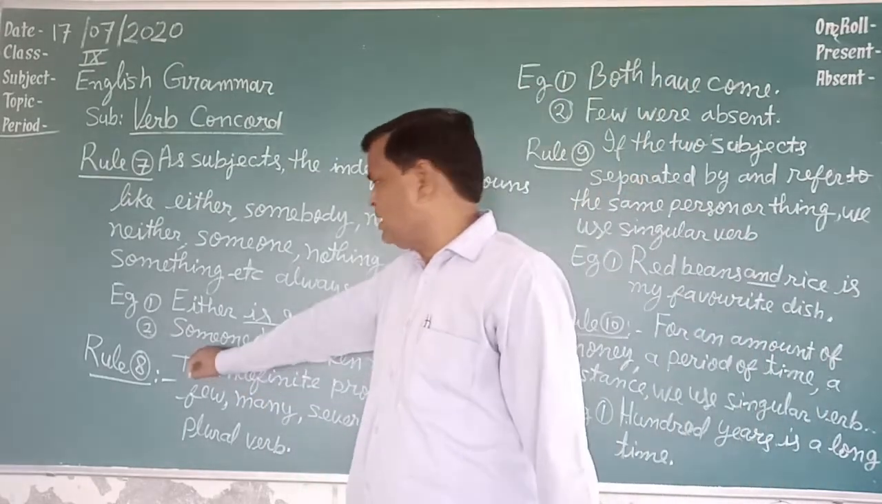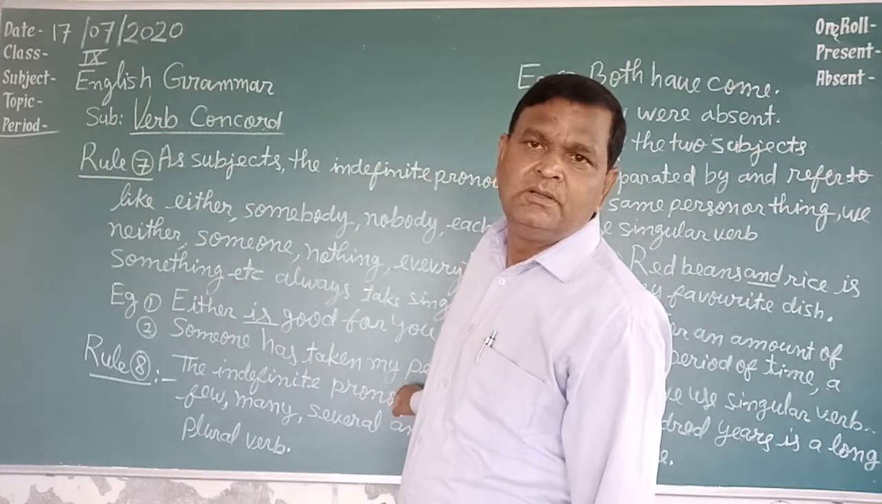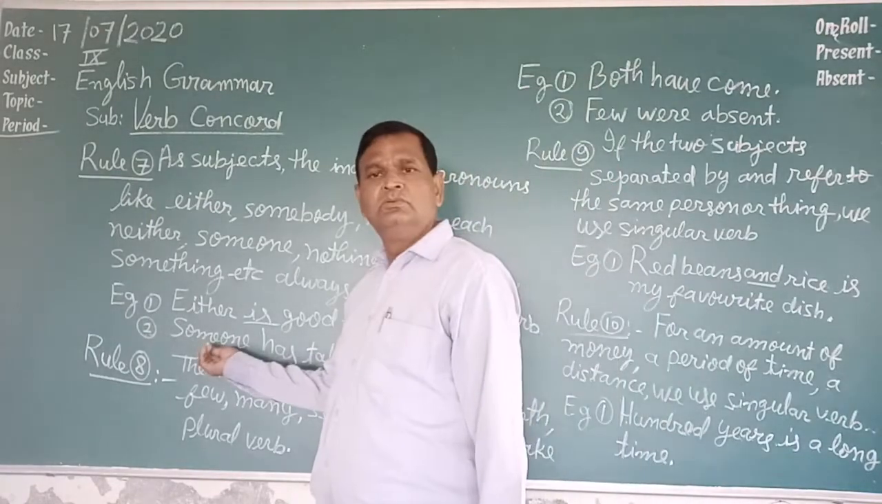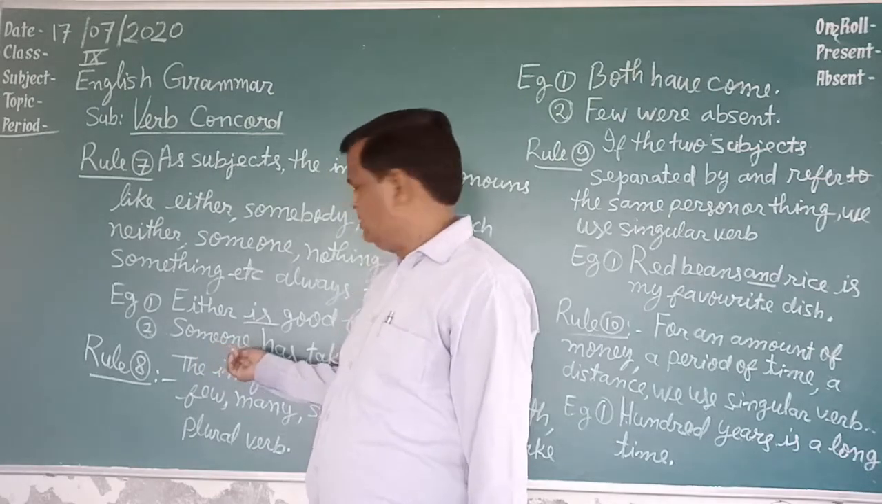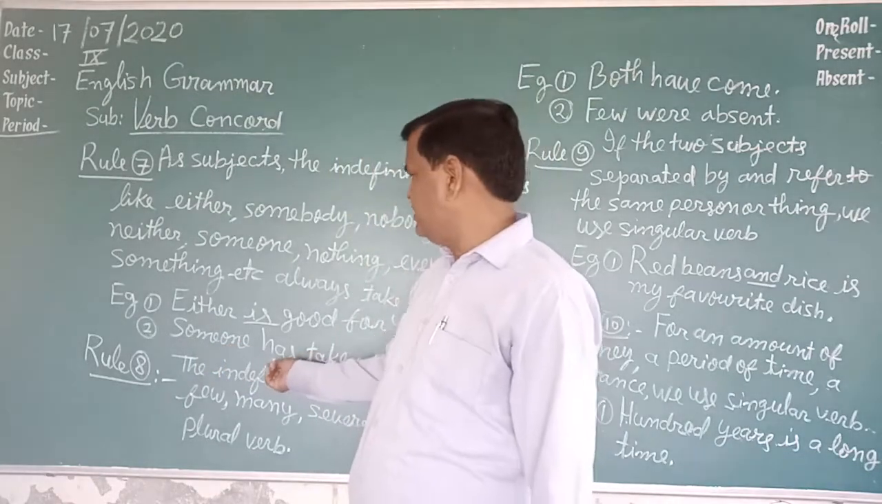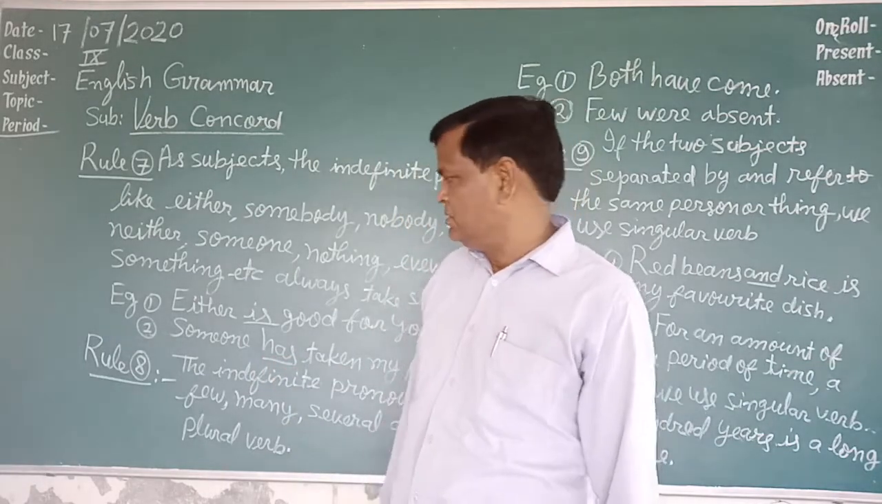Another example: Someone has taken my pen. Someone is an indefinite pronoun, and if there is an indefinite pronoun like someone, then a singular verb should be used. Singular verb 'has' is there; 'have' has not been used.